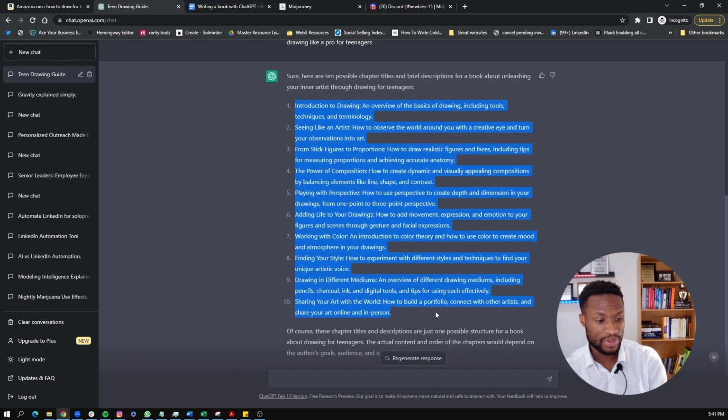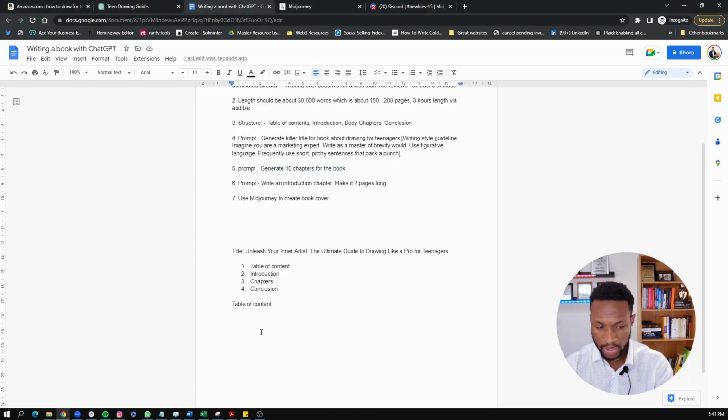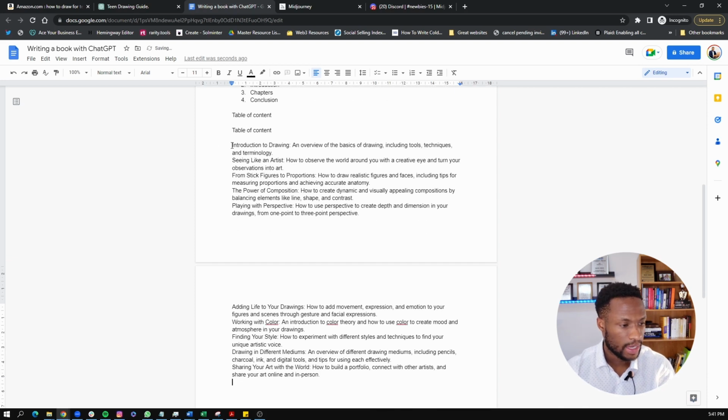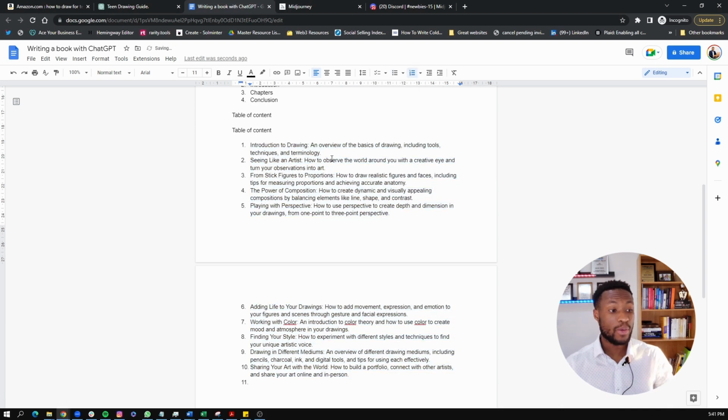So I'm just going to copy this here. I'm going to put it in a Word document, just clean it up a little bit, and then we're going to put it back in. So we can go, table of contents, boom, and then we can just try to clean this up a little bit. There you go. And now we have our table of contents for our book.